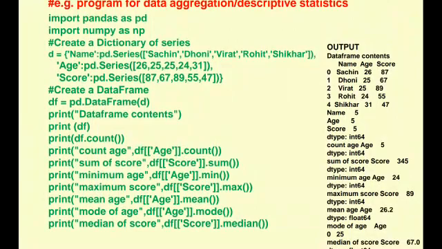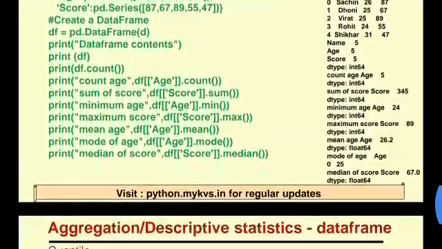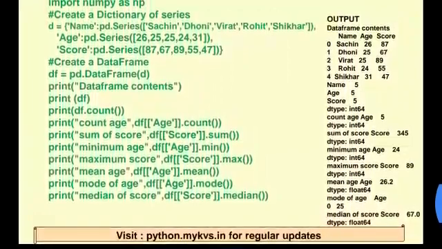Now df age mean. Now we are calling the mean, and we know how to take out the mean, so accordingly we take out the age column mean. Then age dot mode: we got the mode also, 25. Lastly we are calling the median. For the median of the score we got 67.0. This is float data, that's why we got float64.